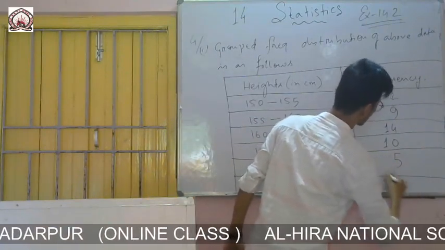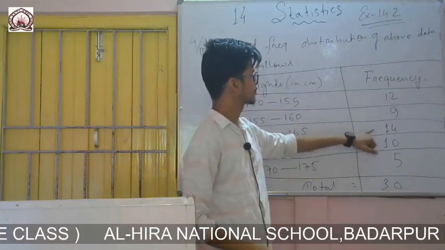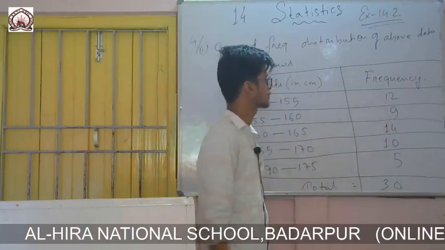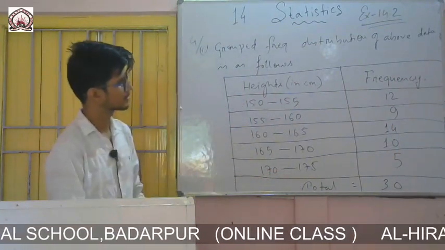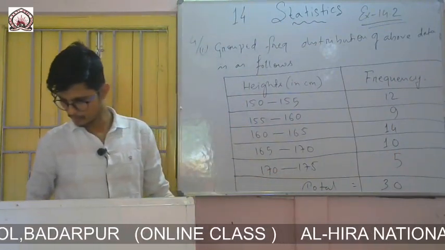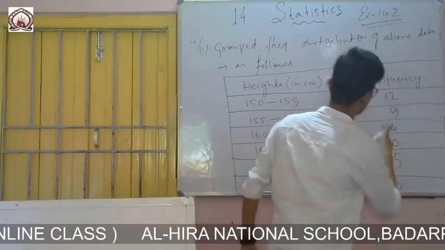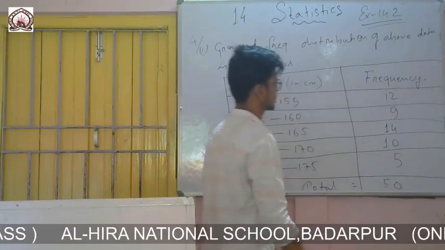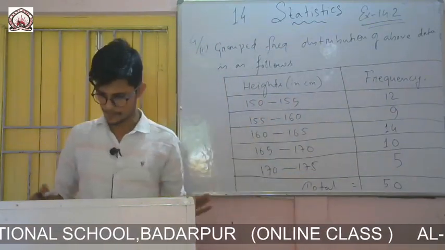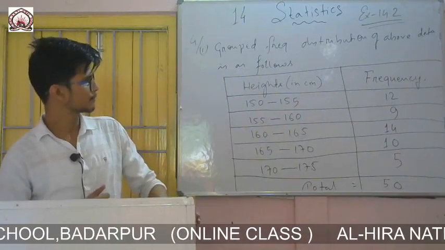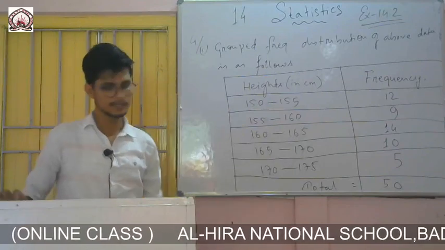Total is 30, you count... no sorry, the total is 50, not 30. 45 plus 5, 50. Yes, it is 50. 12, 9, 14, 10 and 5. So these are the frequencies of the data.